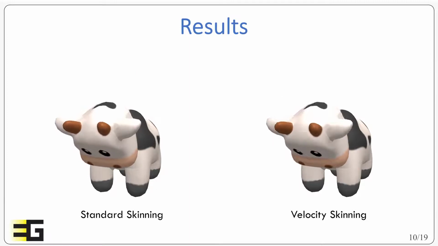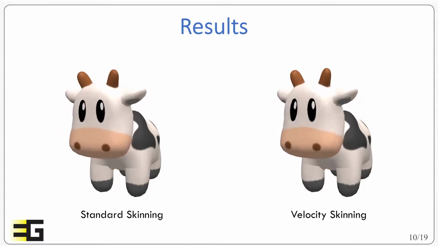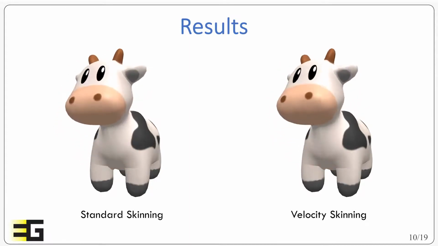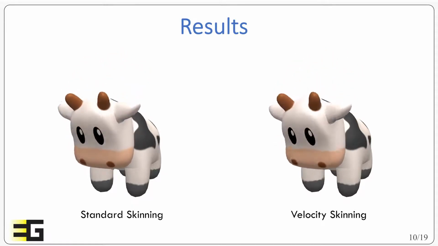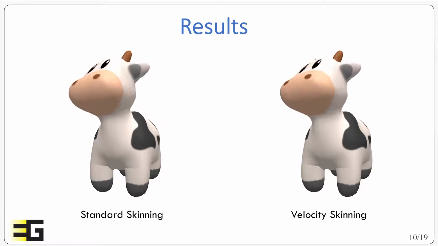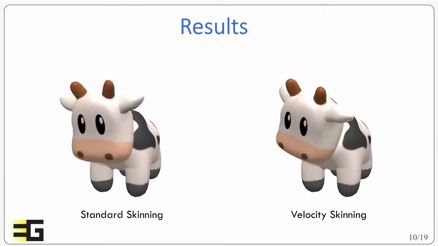Here is the case of a cow model which oscillates from the head, and on the left the case of the skinning, and on the right after deformation. The effects are subtle, but we automatically obtain an animation that seems less robotic, more alive in a way.